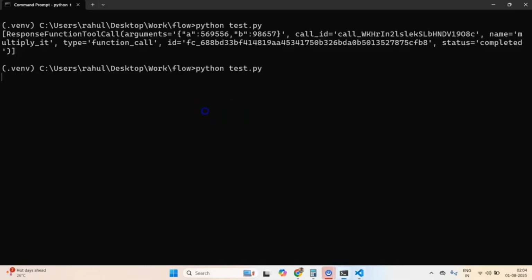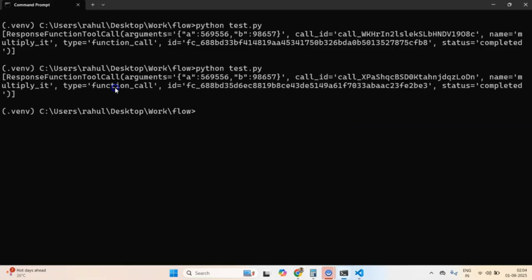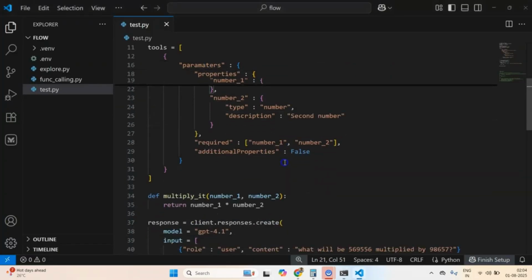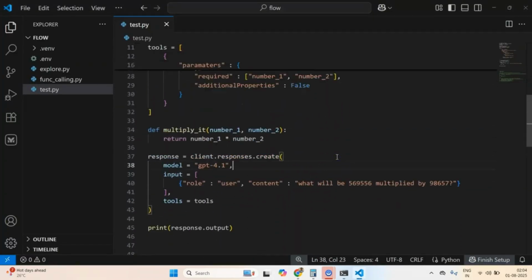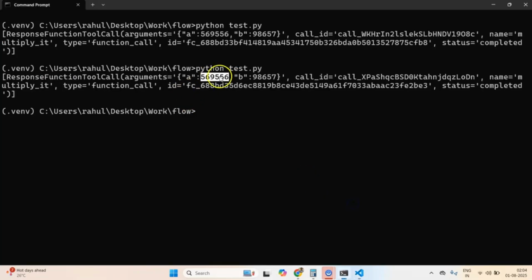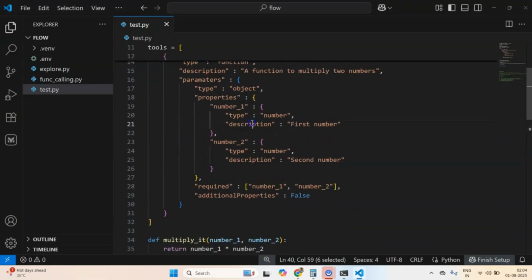Let me run it once again. Maybe we did not describe it correctly here. Why is it calling it A and B? Did we specify something? Numbers are getting captured correctly, but somehow it is not capturing these names. Type number, first number as number 1 and second number as number 2.